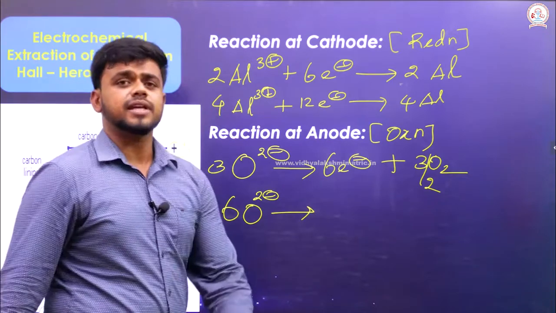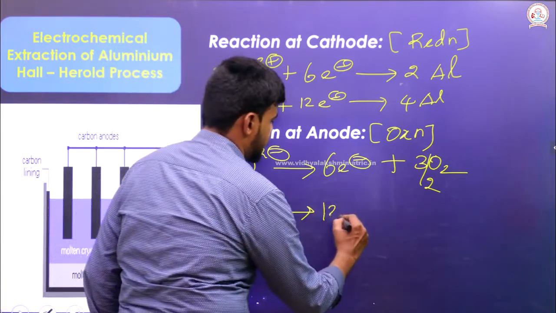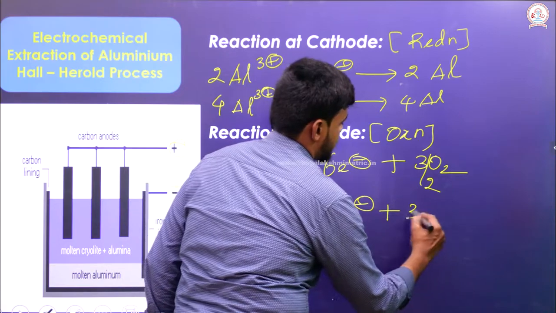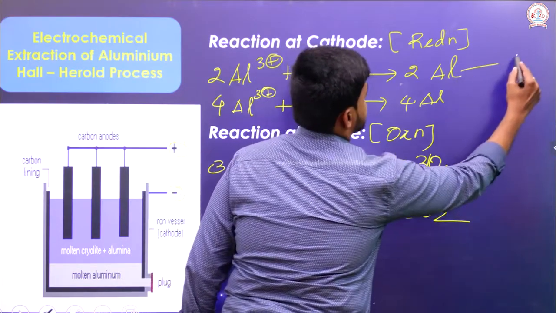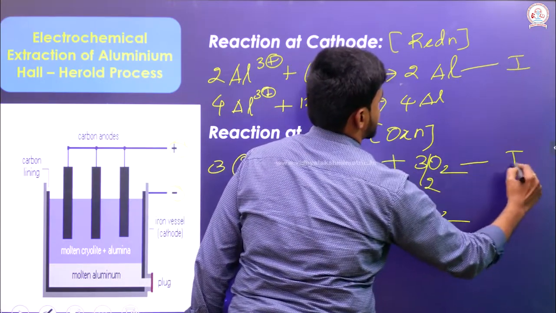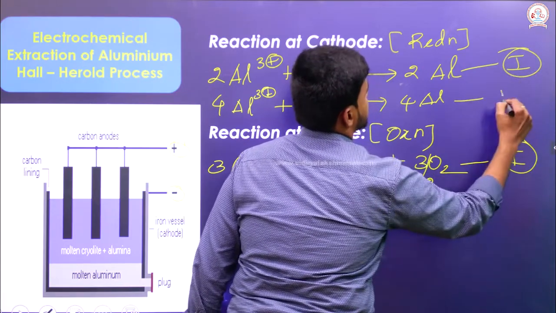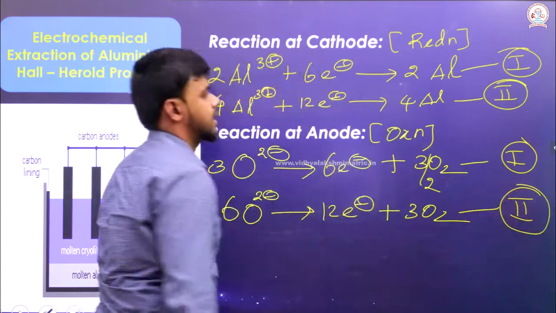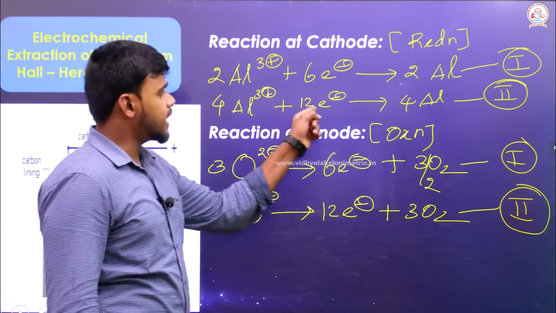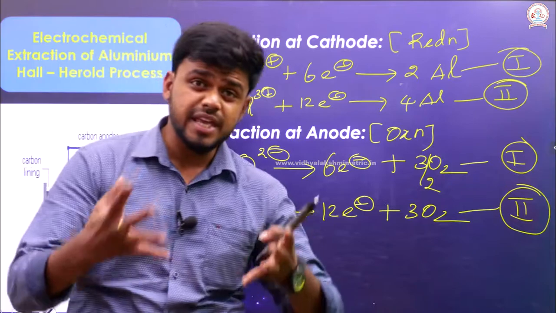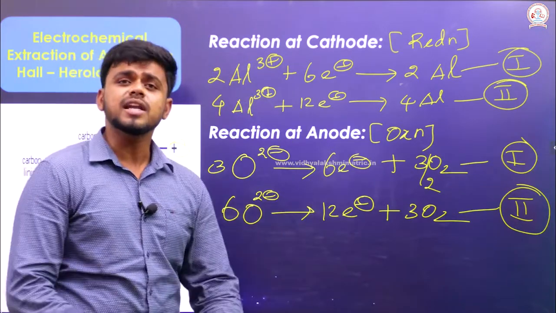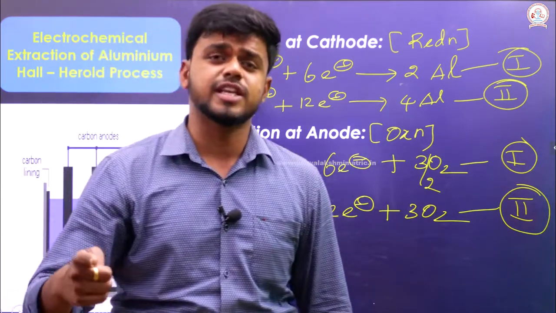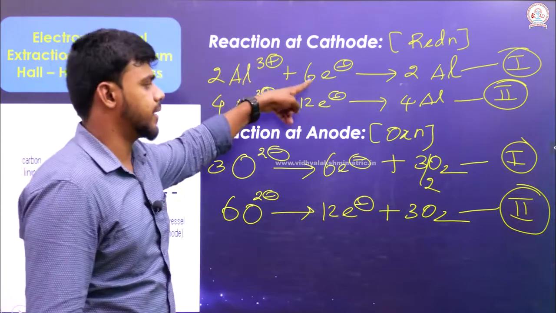One oxygen atom can give 2 electrons, so 6 oxygen atoms can give 12 electrons, thereby 3 O2. Either this and this can be chosen, or this and this can be chosen. Both are correct. The electron that has been gained by the aluminum is being given by this oxygen. Only after the oxygen gives an electron, this will occur.